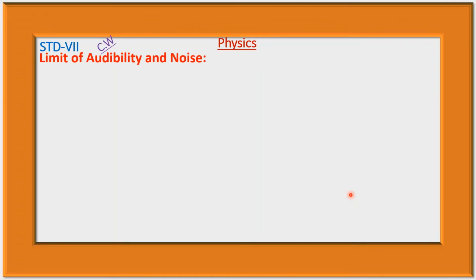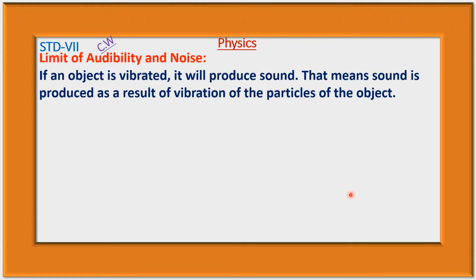Limit of audibility and noise. If an object is vibrated, it will produce sound. That means sound is produced as a result of vibration of the particles of the object.